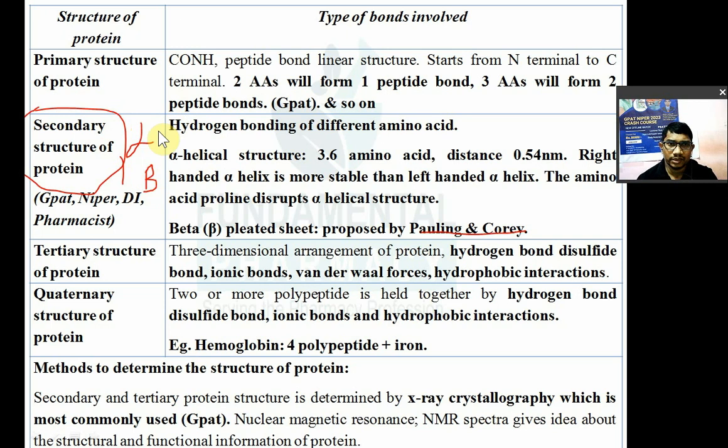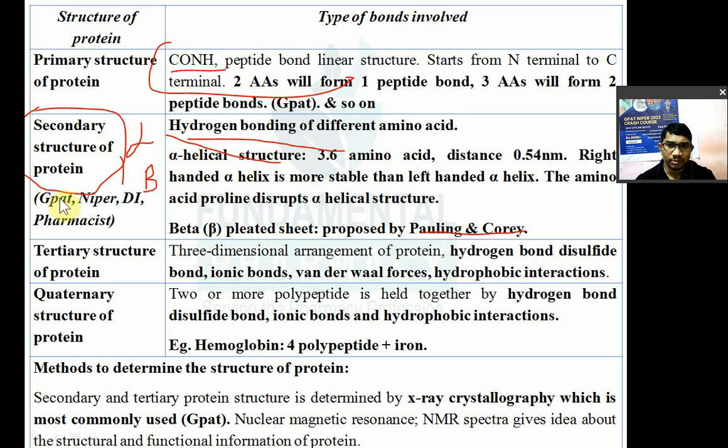Now in this structure, in addition to the CONH bond, this peptide bond, additional bonds are there. Hydrogen bonding will be there. Hydrogen bonding of different amino acids between two peptide chains, or simply within the same peptide which is being twisted or turned.